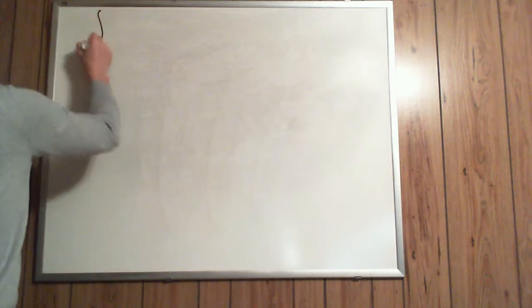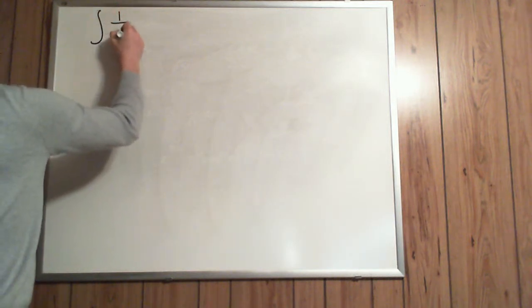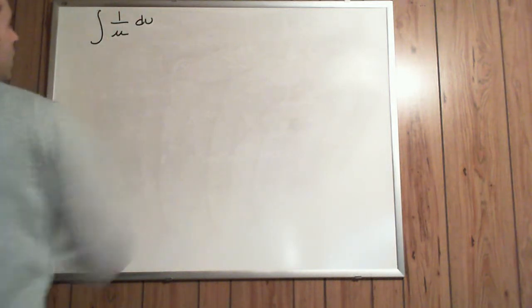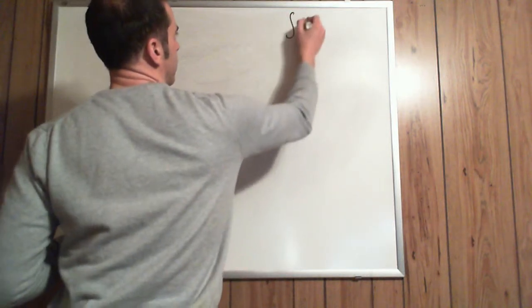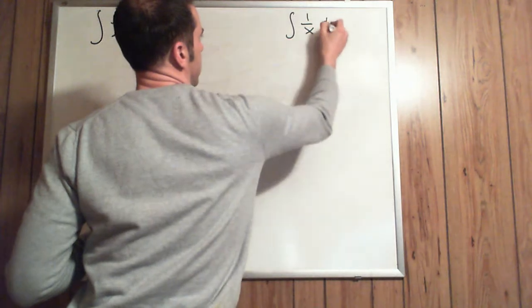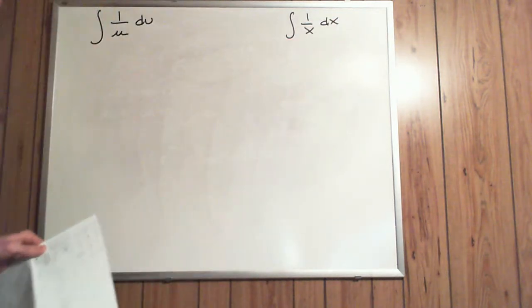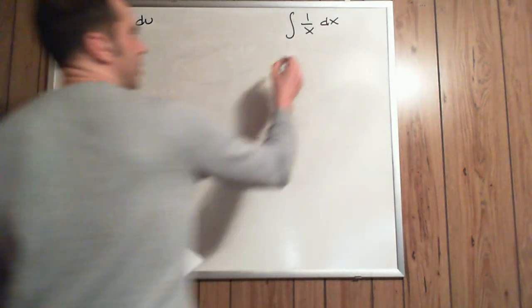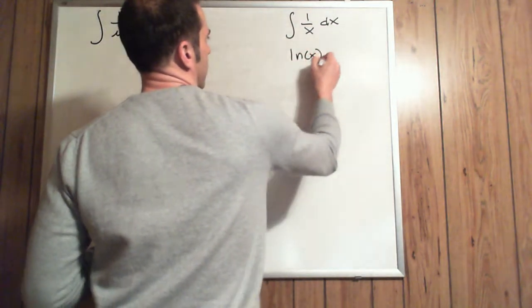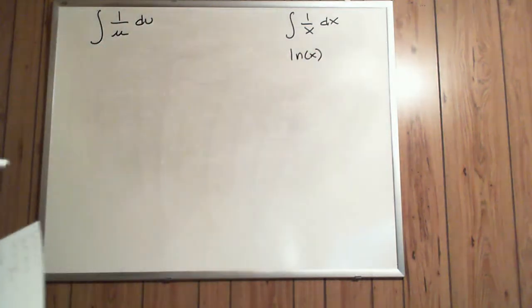Okay, the next indefinite integral we're going to consider is of the form the indefinite integral of 1 over u du. So we're used to thinking in terms of x. So what if we had the indefinite integral of 1 over x dx? Can we think of a function whose derivative is 1 over x? And hopefully we would think of the ln of x. That is a function whose derivative is 1 over x.